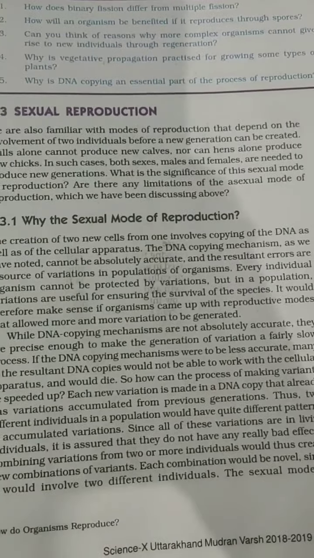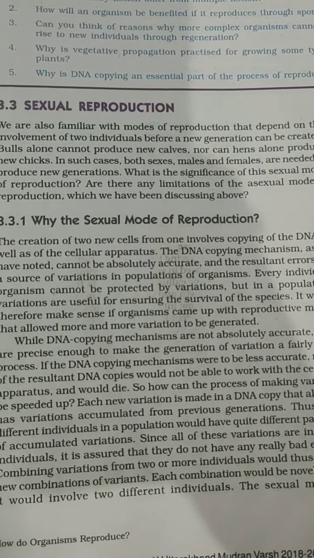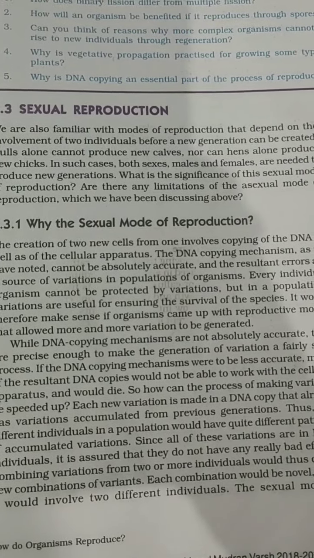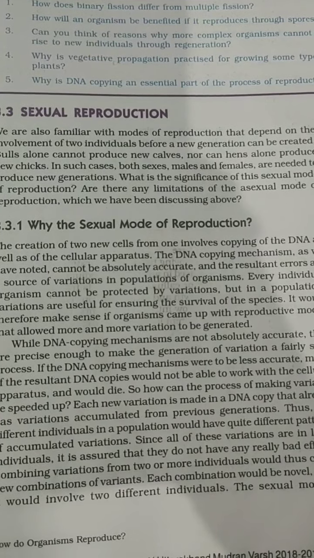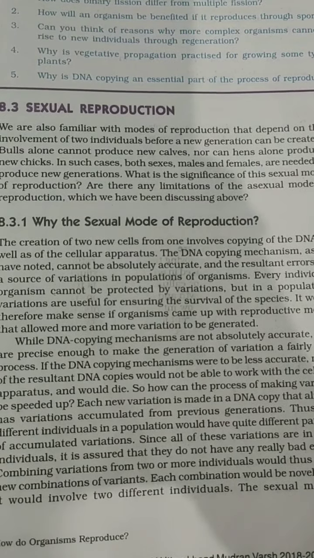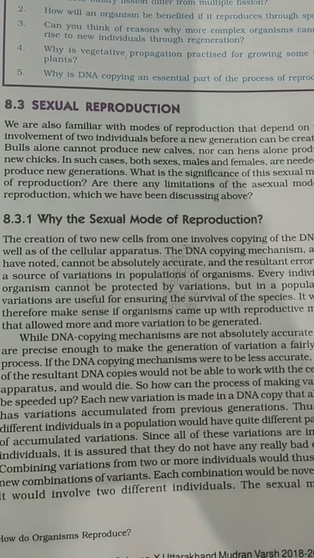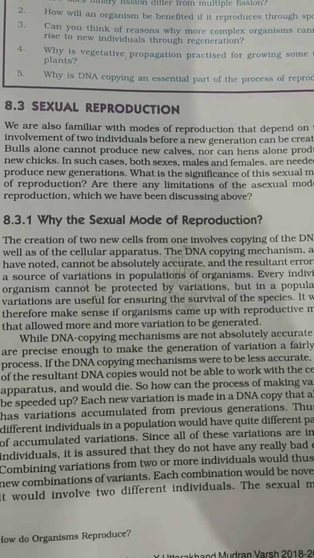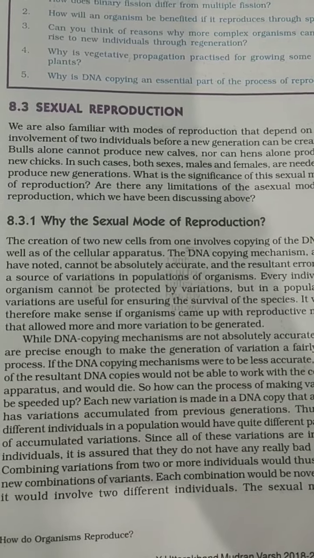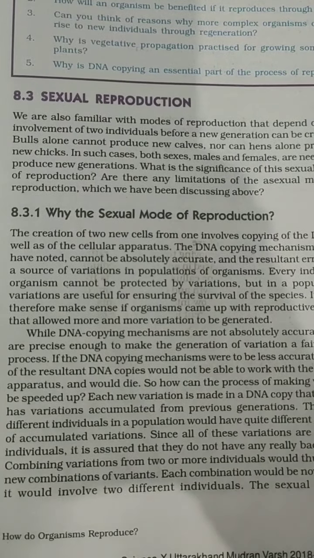Now in this kind of reproduction, there always have to be two individuals because it does not take place by one individual. So there will be a male individual and a female individual. That means we should have a male gamete and a female gamete, and then there will be a fusion of the gametes, and then there will be production of a zygote which grows and develops into a new organism,